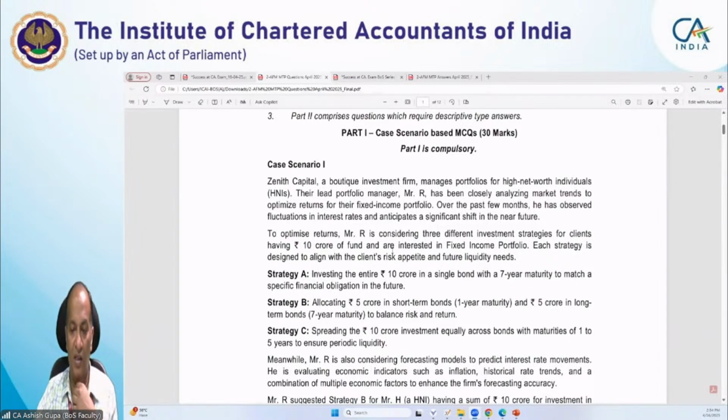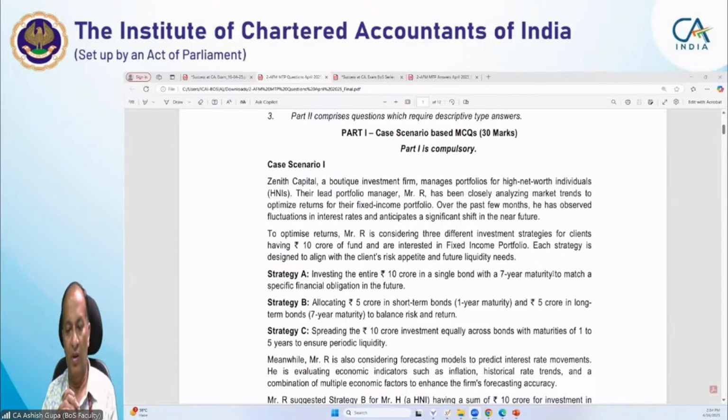Zenith Capital, a boutique investment firm, manages portfolios for high net worth individuals, HNIs. Their lead portfolio manager, Mr. R, has been closely analyzing market trends to optimize returns for their fixed income portfolio. Over the past few months, he observed fluctuations in the interest rate and anticipates a significant shift in the near future.